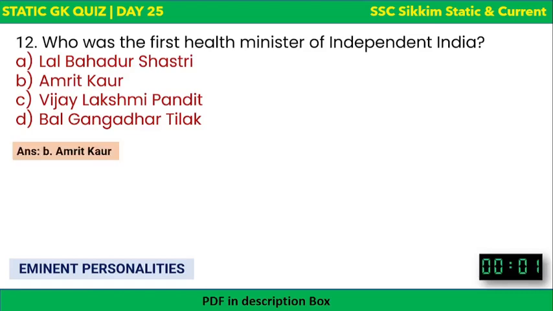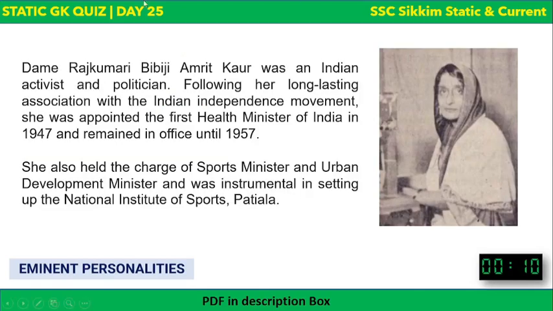The correct answer is Amrit Kaur. Okay, Amrit Kaur, whose full name was Dame Rajkumari Amrit Kaur. She was an Indian activist and politician, and following her long-lasting association with the Indian independence movement, she was appointed as the first health minister of India in 1947 and remained in the office till 1957.